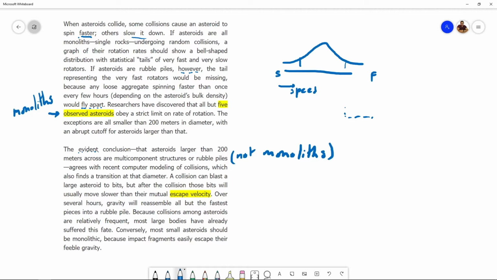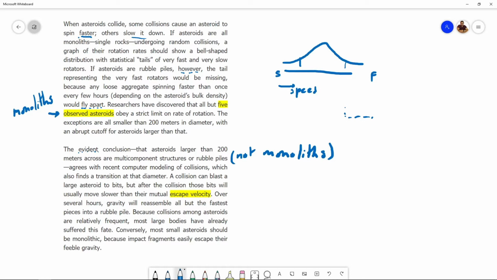So if the smaller rocks got into collisions, they got shattered into smaller bits, the low gravity would not have been able to pull back those bits together, and so the asteroid that continues would remain a single rock asteroid. All right, we're done with the passage.